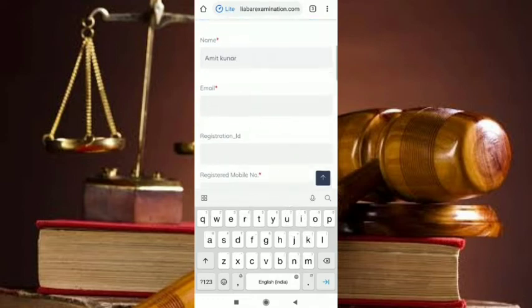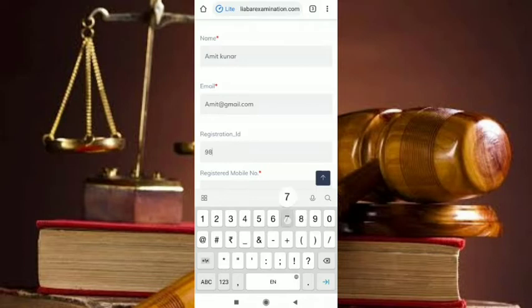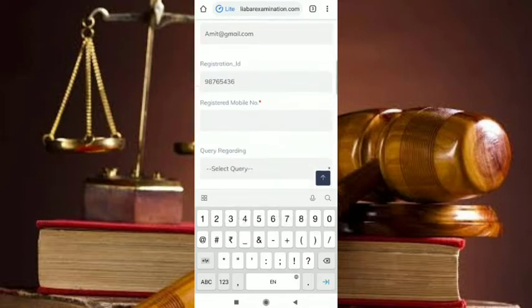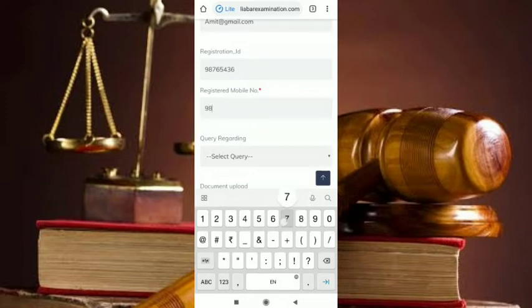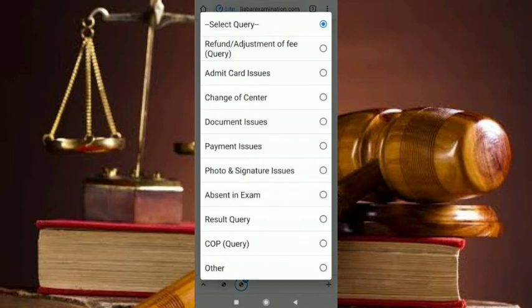We'll first put the name, then the email ID, then the registration number, then your registered mobile number, then the query. Is the query related to refund, adjustment of fees, admit card issue, change of center, document issue, payment issue, photo and signature issue, absent in exam, result query, COP query, or others.